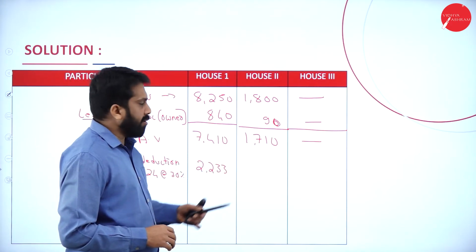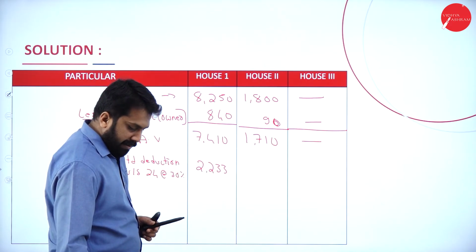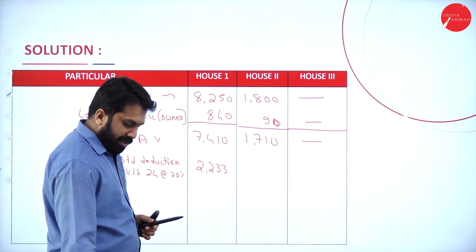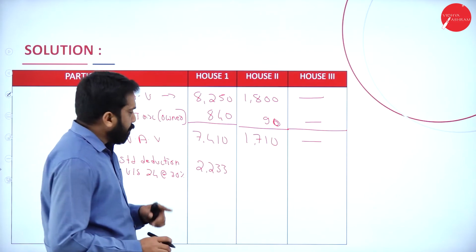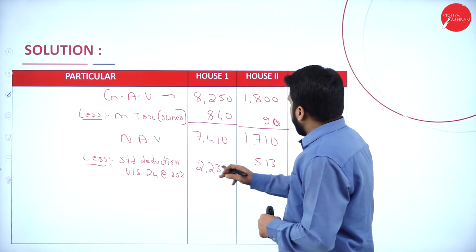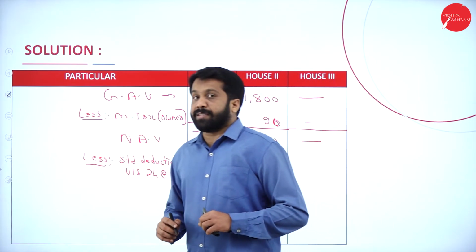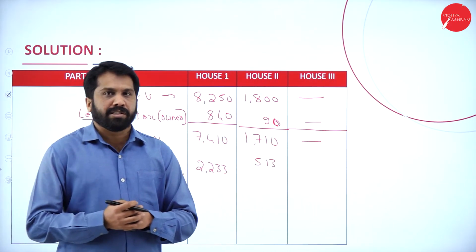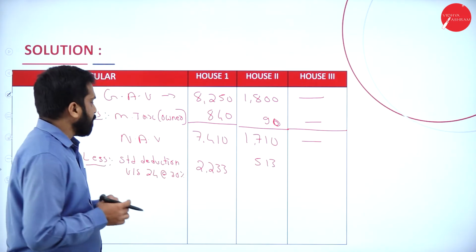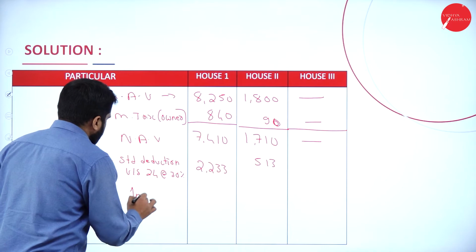What about this one? We'll calculate that also. 1,710 multiplied with 30%, you will get 513. So these are the calculations we got. We got 2,223 as well as 513. These are the tax calculation. So 30% is a basic exemption, deduction. Now, along with that, we will less the interest part also.